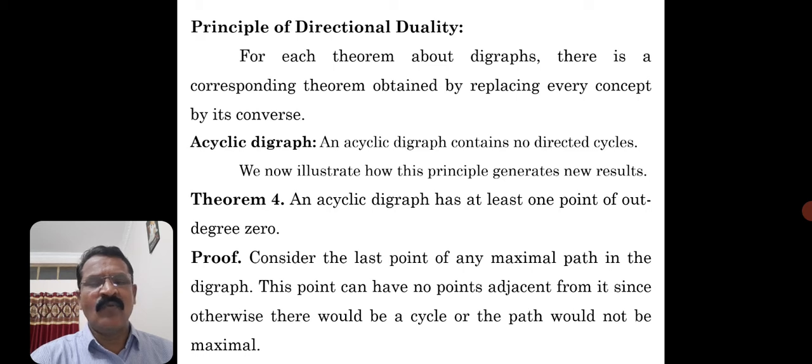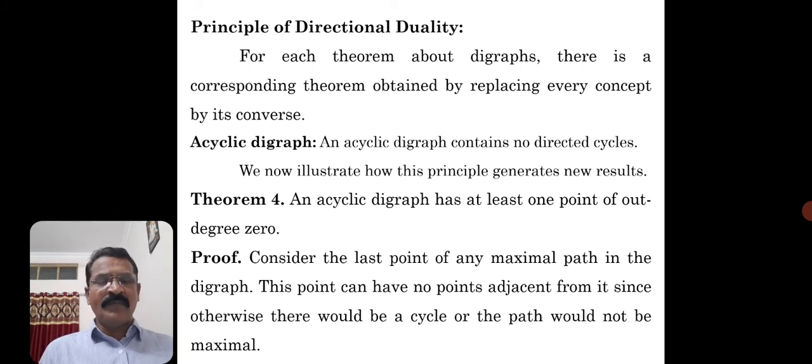Consider the last vertex of any maximal path in the digraph. This vertex can have no vertices adjacent from it, since otherwise there would be a cycle or the path would not be maximal. Okay, I think you have followed this. So this point can have no points adjacent from it, since otherwise there would be a cycle or the path would not be maximal.